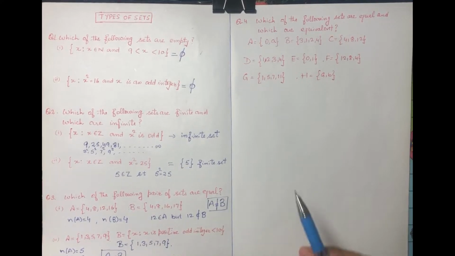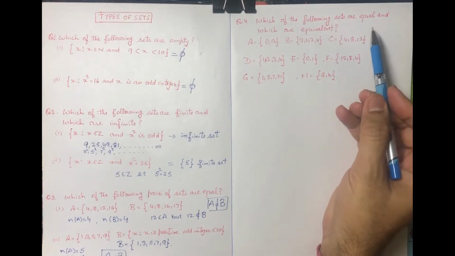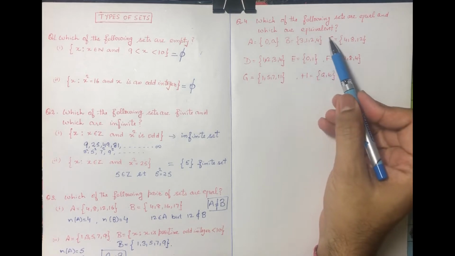Now next question, which of the following sets are equal and which are equivalent?